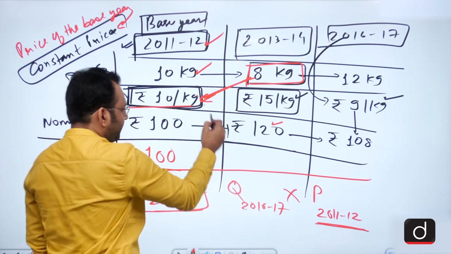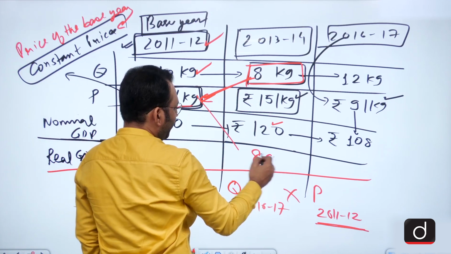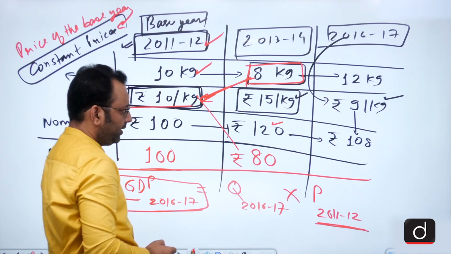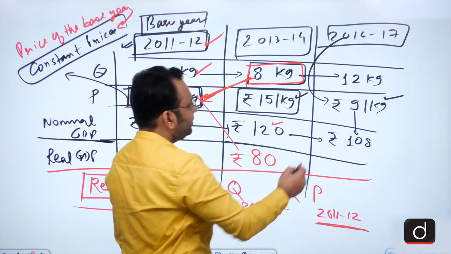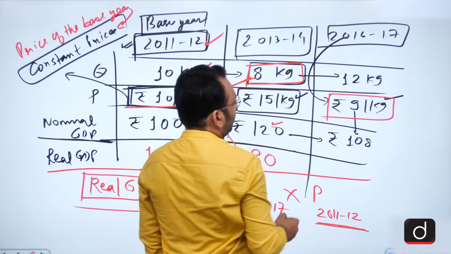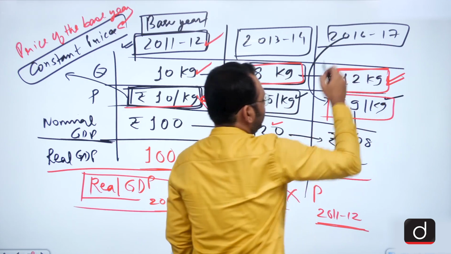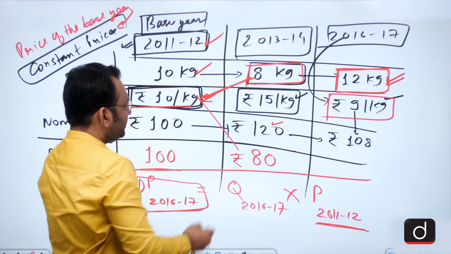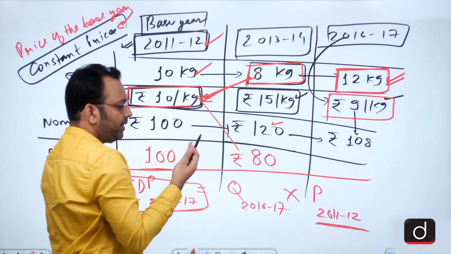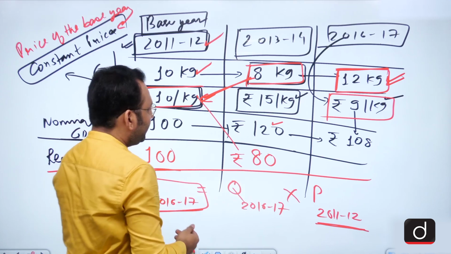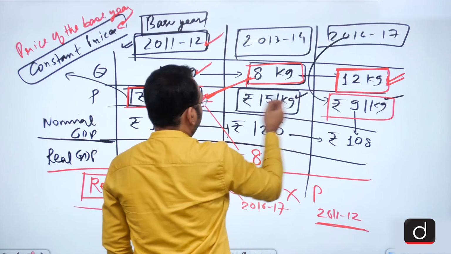So the real GDP of this year would be rupees 80. And coming to this year's real GDP, this is the production in 16-17, this is the base year prices, the constant prices, and that is why the real GDP for this year would be